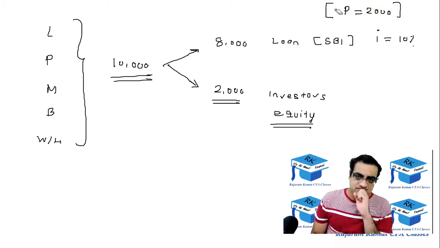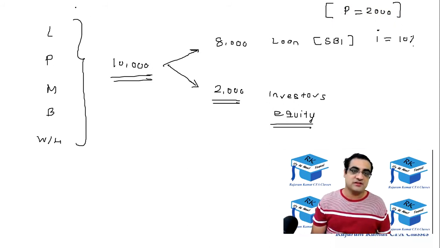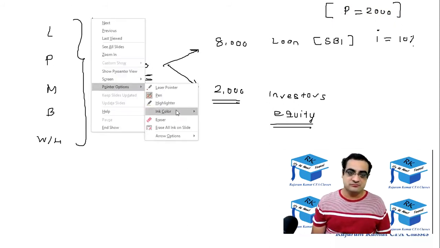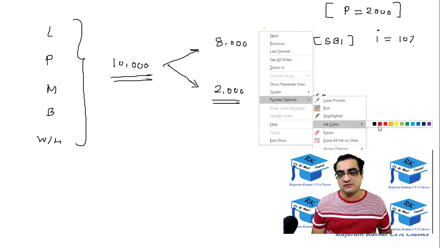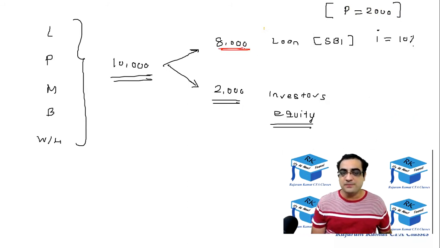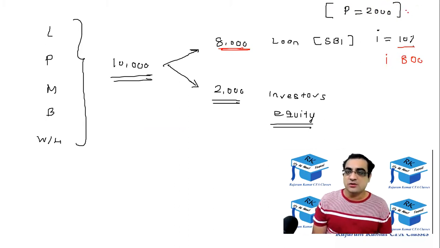Okay, so in this year, 2020, we'll have to pay interest. So let's calculate the interest. The interest on 8,000 at 10% should be 800, and we have to pay principal of 2,000. So the total payment would be 2,800.